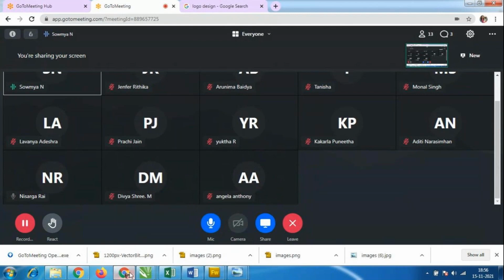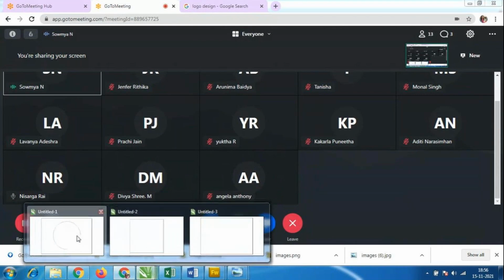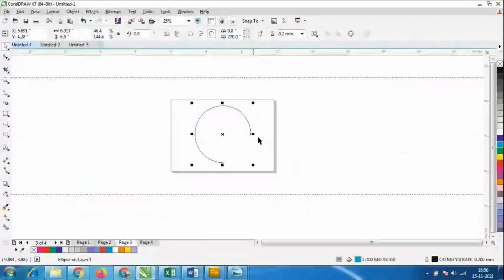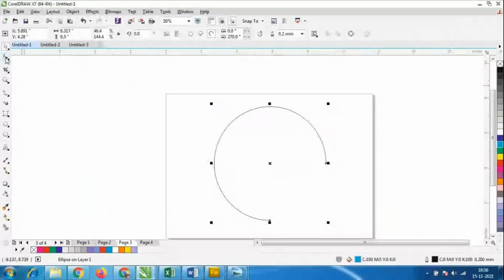Okay, so we can modify this option. I'll increase the size, and there is a shape tool. Using this we'll get 2 points like this. So we can modify it like this.